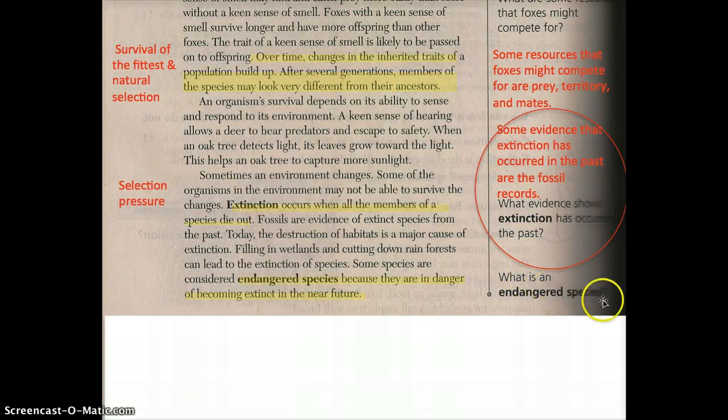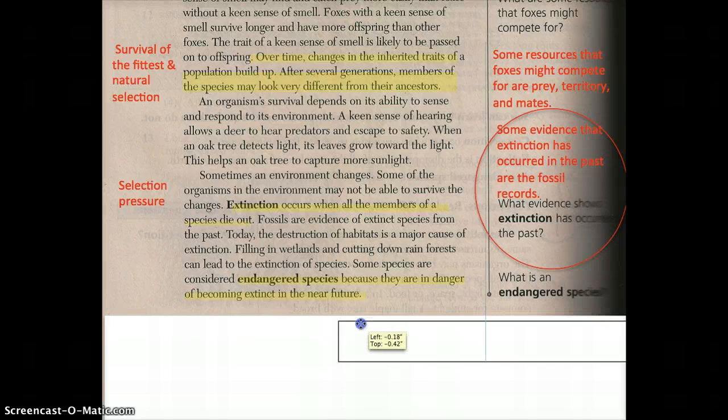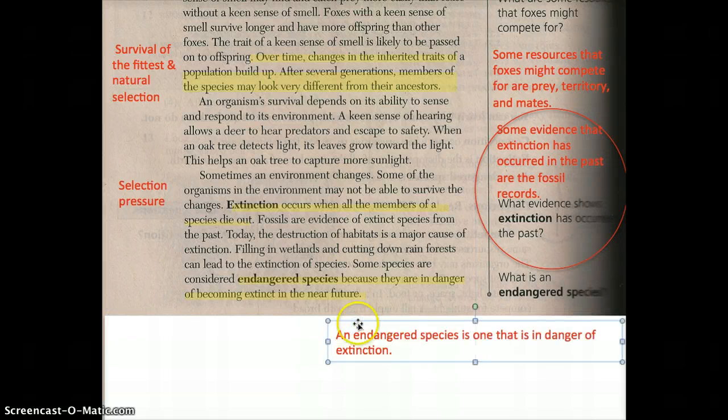What is an endangered species? Remember, you can pause anytime. So what is an endangered species? I'm going to restate my question, putting it here. An endangered species is one that is in danger of extinction. That could go out forever. Okay, so now you guys are ready to answer questions.